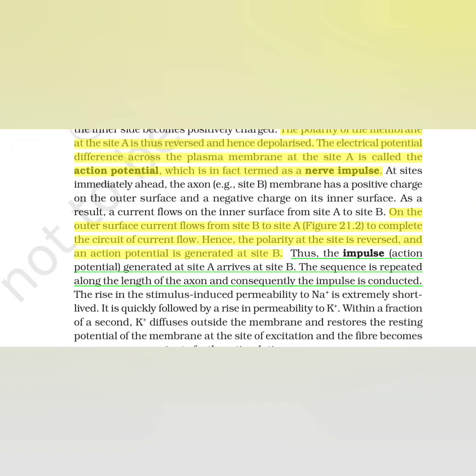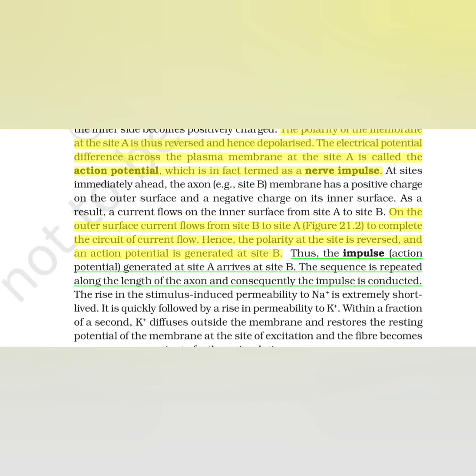At sites immediately ahead on the axon, site B, the membrane has a positive charge on the outer side and a negative charge on its inner surface. As a result, a current flows on the inner surface from site A to site B. On the outer surface, current flows from site B to site A to complete the circuit of current flow.